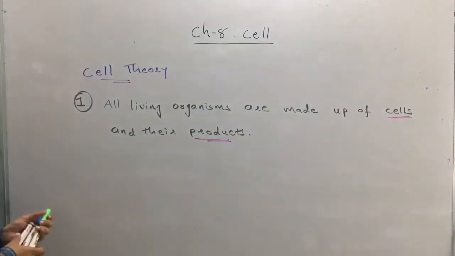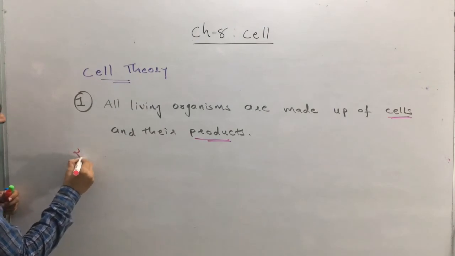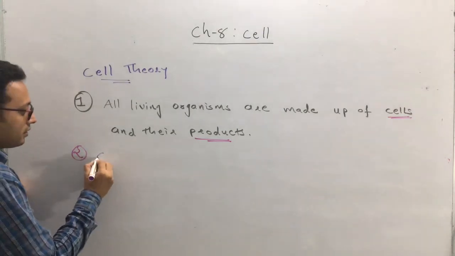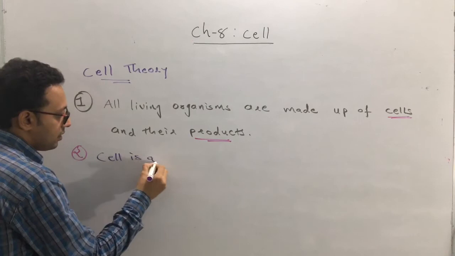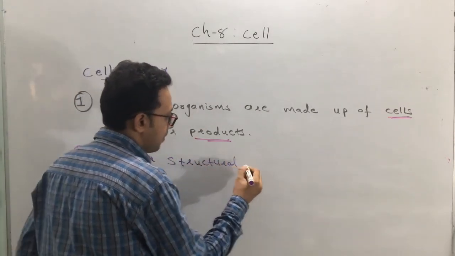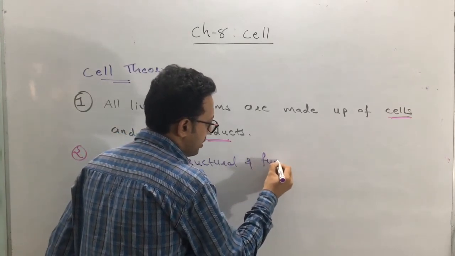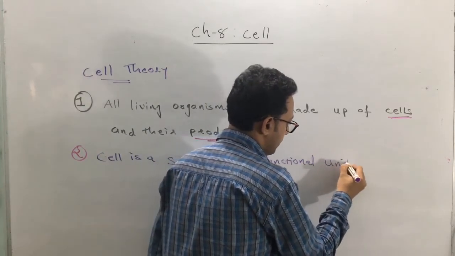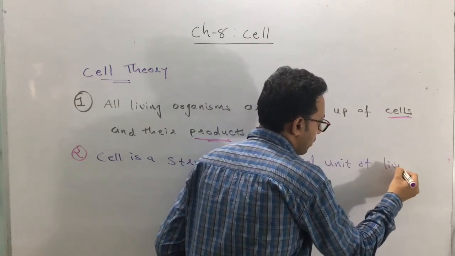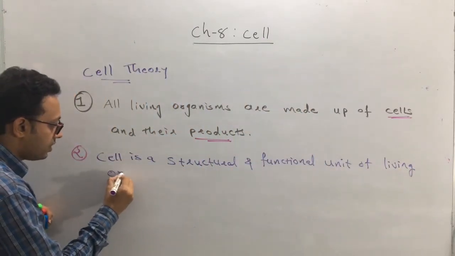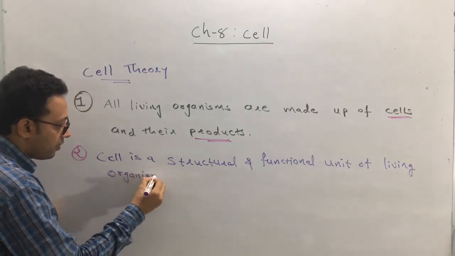Okay, the second thing they found is that the cell is a structural and functional unit of living organism.